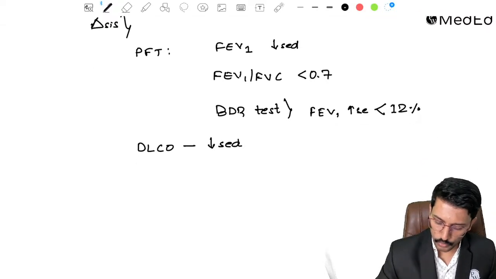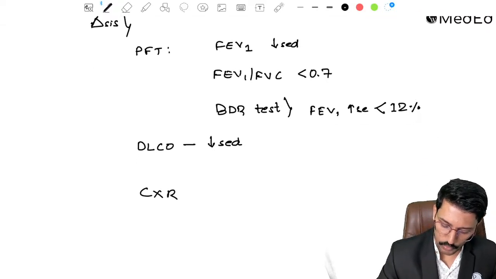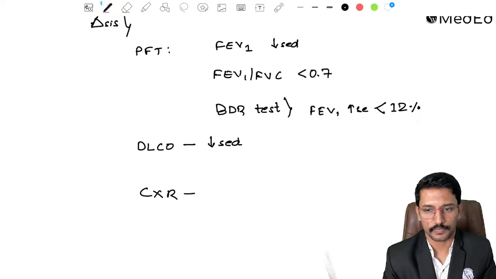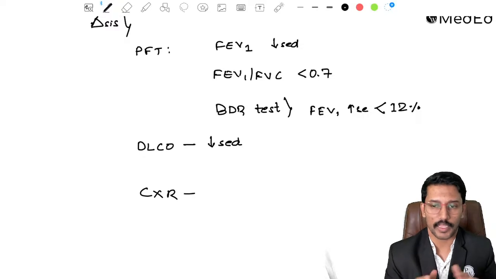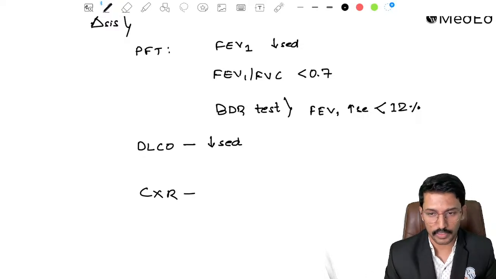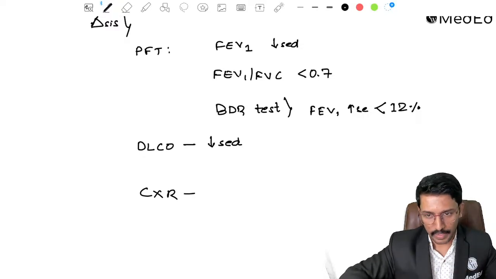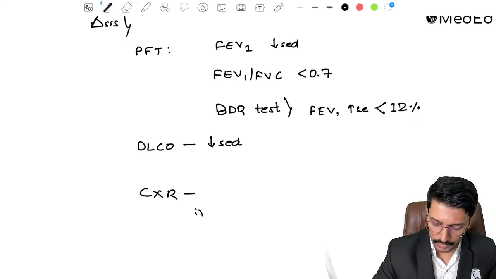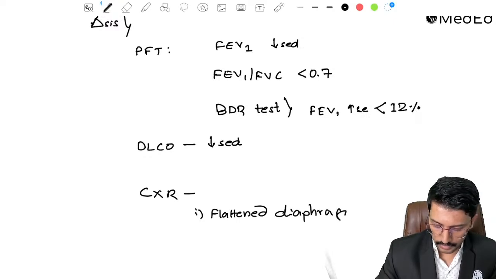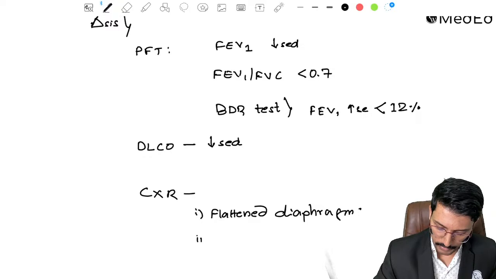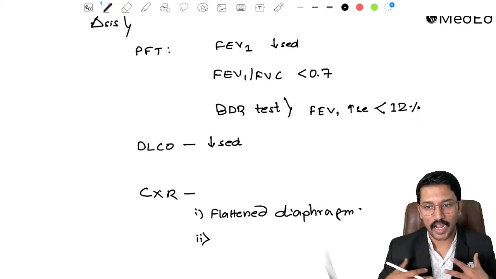Okay, and if I do a chest x-ray, what are the findings I'm going to see in a case of COPD? Especially I will see findings in patients with the emphysema type of COPD, where there is air trapping in the lungs, and because of that the diaphragm is flattened down. So that will be one of the findings, right? Flattened diaphragm.